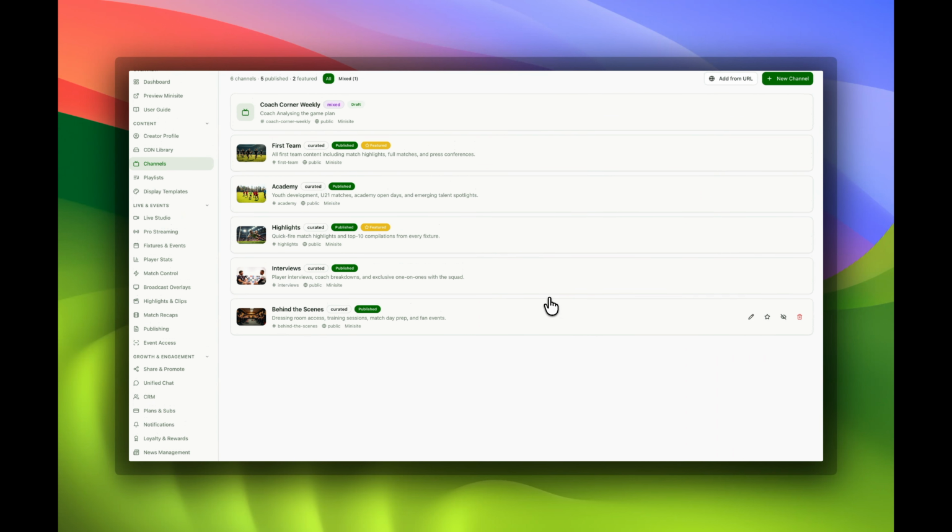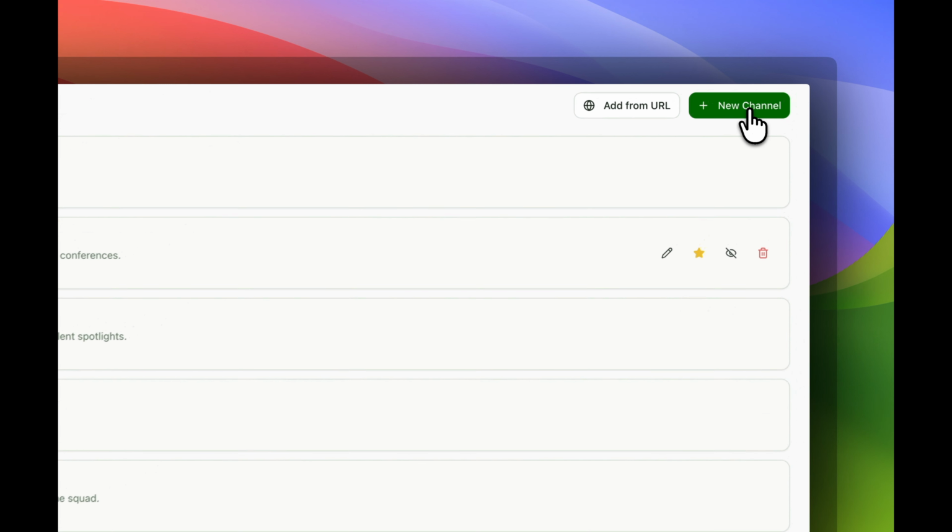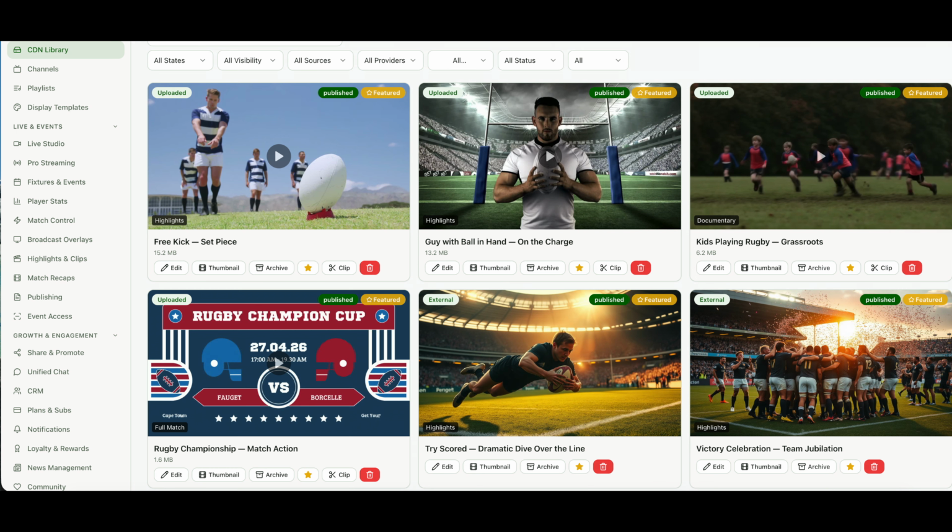Think of rugby channels as folders, and inside those folders are all your playlists, like your live games, the coach's corner before and after the games, highlights from previous games, interviews with the players and the coaching staff, behind-the-scenes footage of the players in the gym or on the training grounds. Don't miss any special moments. Whatever you have on YouTube from past games, you can also embed that URL here within channels.